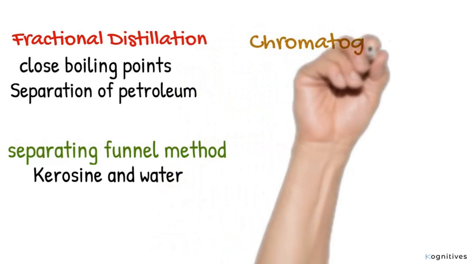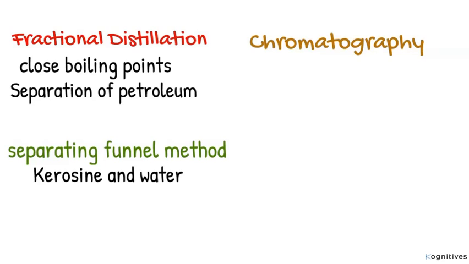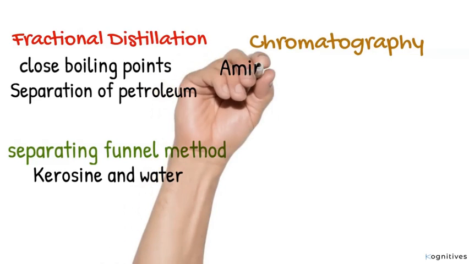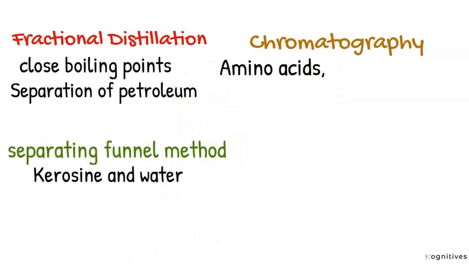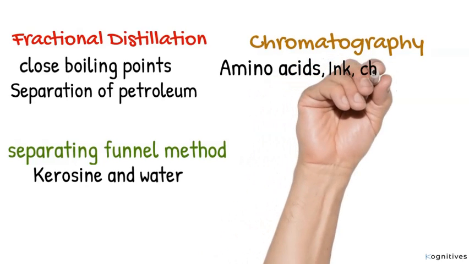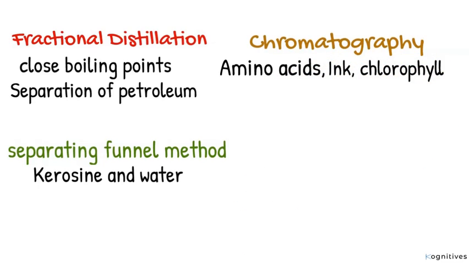Lastly, chromatography is used to separate substances based on their rates of movement or migration. It is used to separate amino acids, colored substances like ink, and even chlorophyll. And that's how we come to the end of the introductory aspect of chemistry.